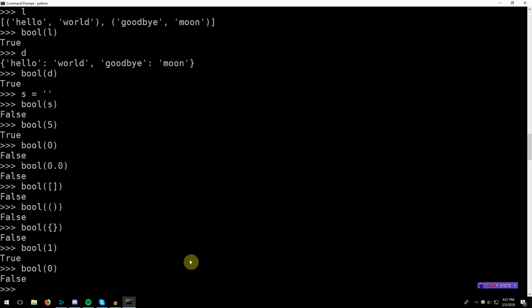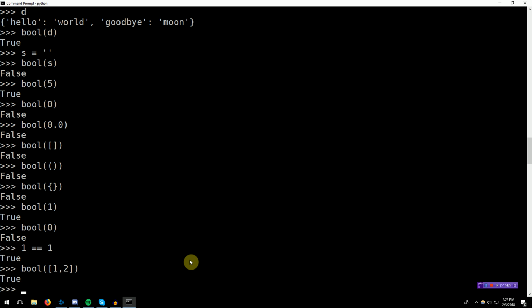Same with a dictionary. False if it's empty, true if it contains contents. So this actually allows for some interesting flexibility, right? You can start comparing things based on these Booleans.